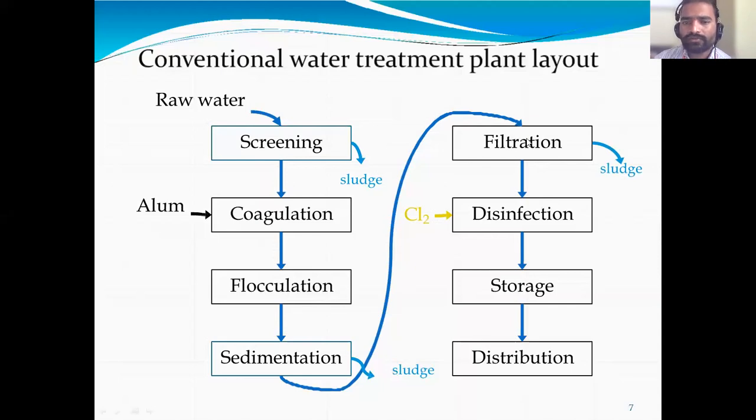Just take the screenshot. One question I wanted to ask. What is this sludge? In the screening stage, there is a sludge. In the sedimentation, there is a sludge. In the filtration, there is a sludge. What is this sludge? Can anybody say? After screening, which material are you removing? Microparticle or macroparticle?